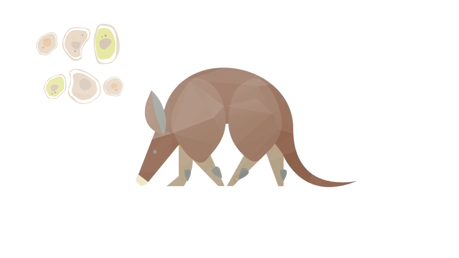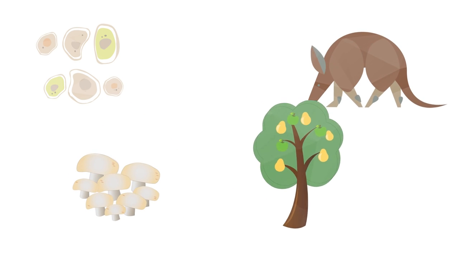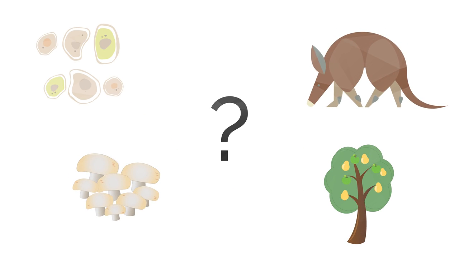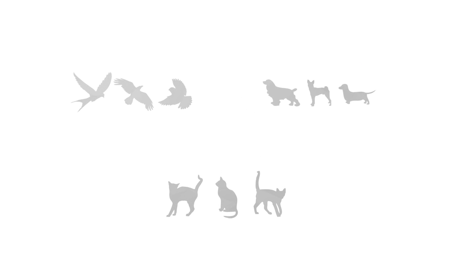From amoebas to aardvarks and fungus to fruit trees, what does it mean to classify organisms? Why do we do it, and how is it done? Classifying anything simply means to put it into a group.